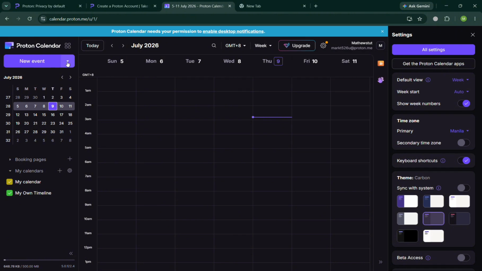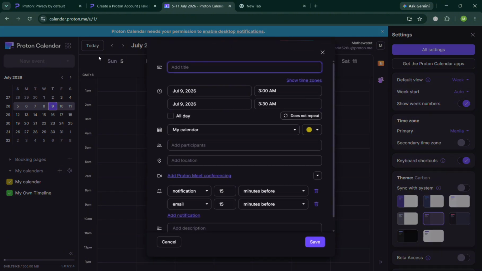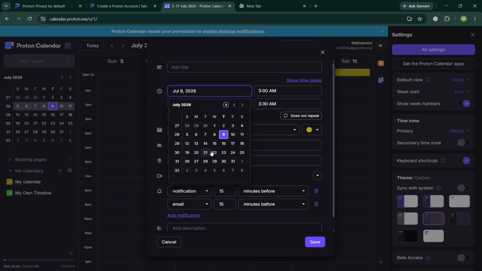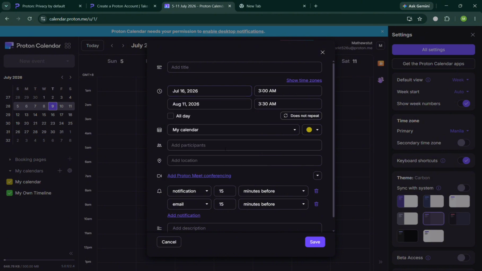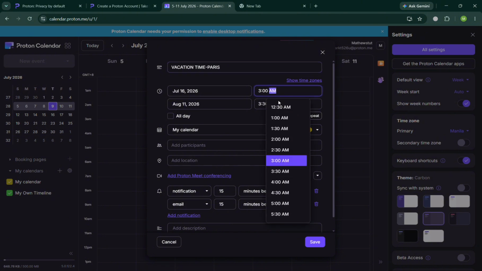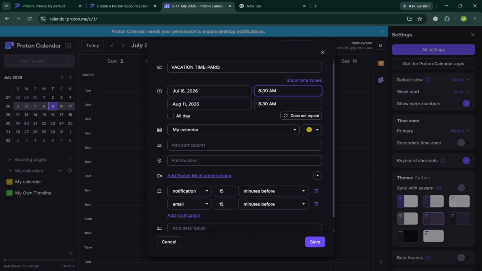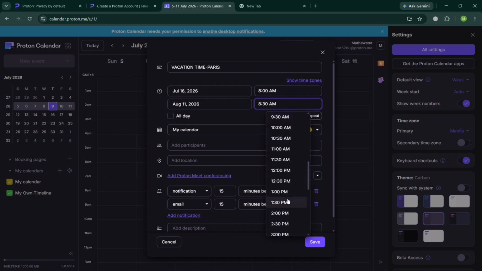Going back in our calendar section in here, it will show us how pretty much accessible and also customizable all of this is in adding or creating an event in our Proton Calendar. You could also click the new event button on the top left corner as a shortcut and simply choose here your preferred date to schedule and also the starting date or end date, and fill out the required information as well in here, just like the other way on how we can start creating before. And once done, just click the save button to save the changes or save the event.